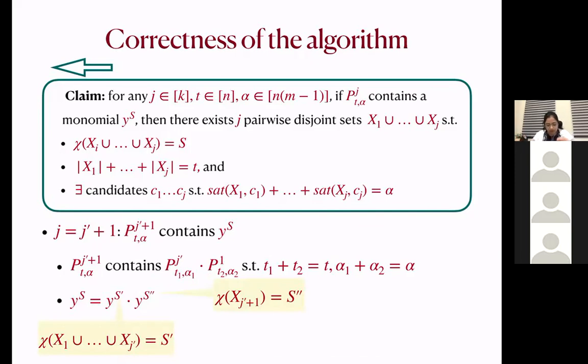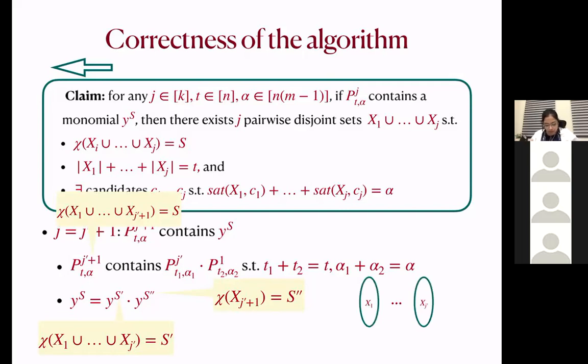Now, s' contains t1 ones and s'' contains t2 ones, and their multiplication is giving us t ones. It means that these sets are disjoint, right? Because these sets are disjoint, we know that these j'+1 sets are going to give us s, and it satisfies all the above properties.